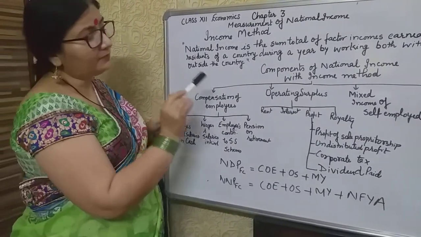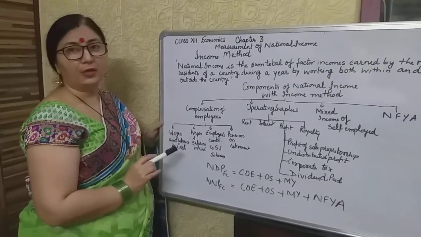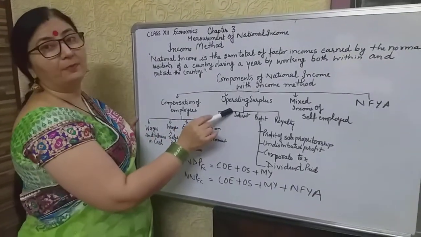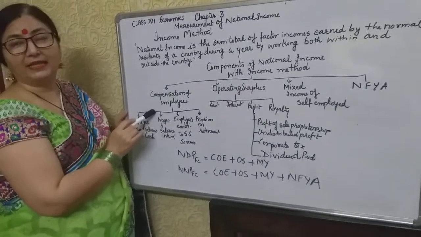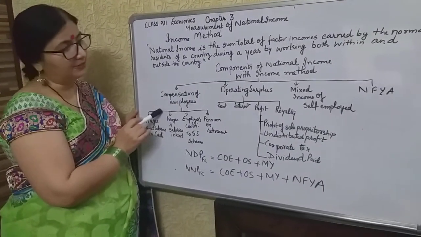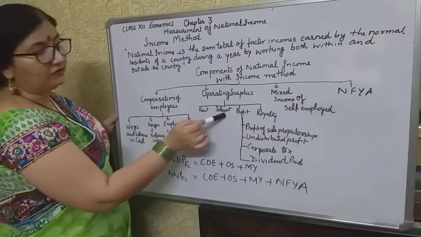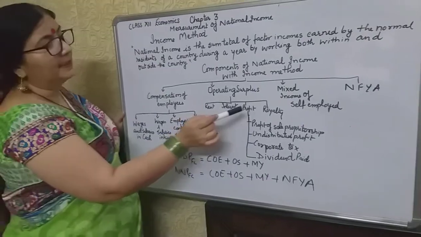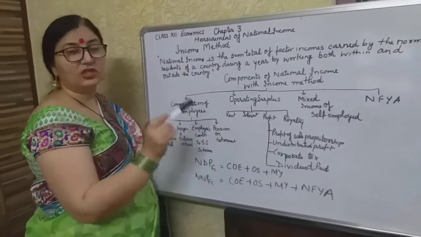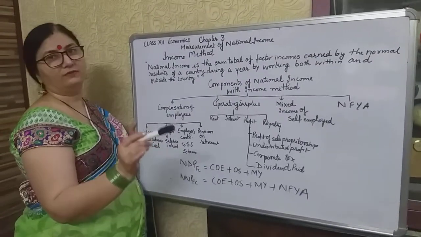Now we move towards, as I told you, the four factors of production. So another one is operating surplus. Wages we have already taken. Now what is left? Rent, interest, profit. Rent is earned by land. Interest is paid on capital. Profit is the share which the entrepreneur gets after employing all the rest of the factors.